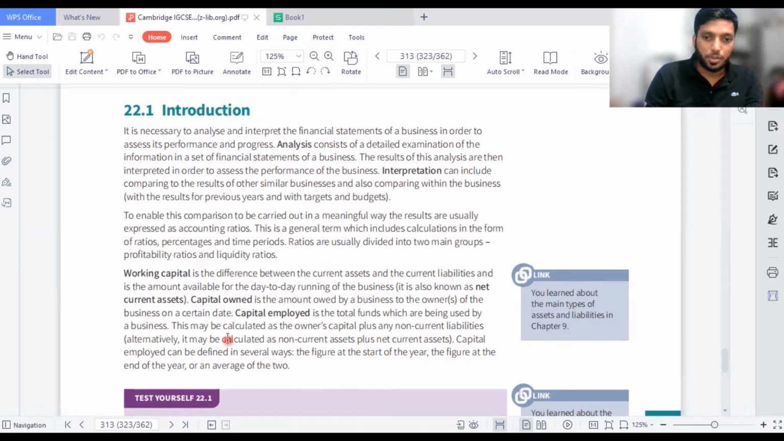Capital owned and capital employed. Capital owned is the amount owed by the business to the owners of the business on a certain date. Capital employed is the total funds which are being used by a business. This may be calculated as the owner's capital plus any non-current liabilities. I'll be going deeper into this area under a term called return on capital employed. So let's look at these particular areas on that particular ratio. So let's move on to the first ratio.